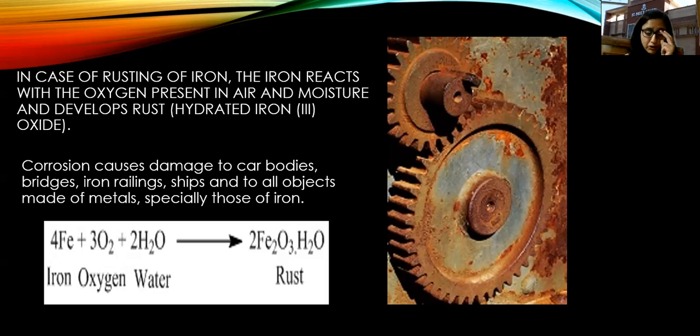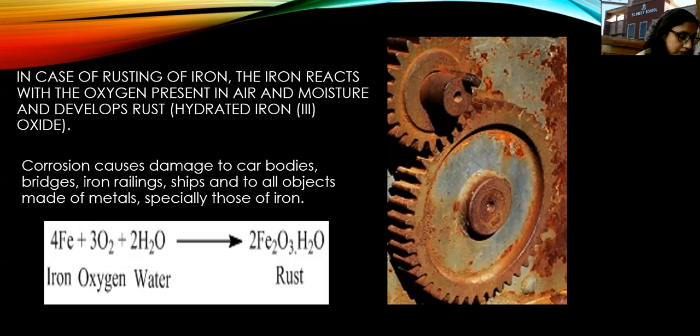As we have learned in the process of photosynthesis ना, उसमें क्या क्या होता है, हमें कुछ basic raw materials चाहिए होते हैं. For example, sunlight is important. Sunlight चाहिए. Without sunlight, photosynthesis cannot take place. So similarly here also, this rusting requires this oxygen. उसके बिना, oxygen के बिना, this chemical reaction will not take place.